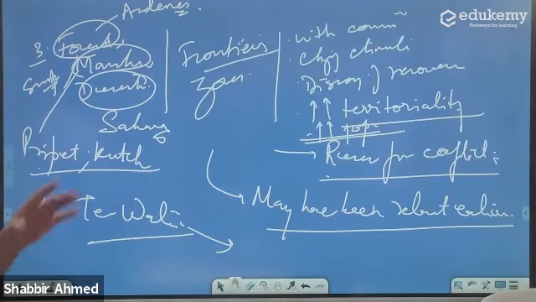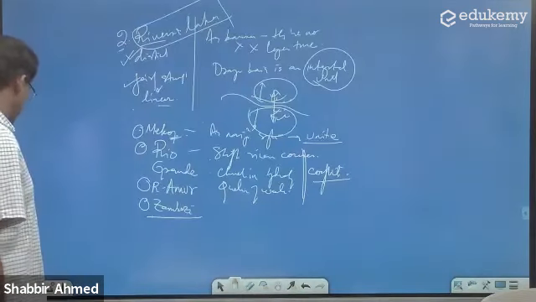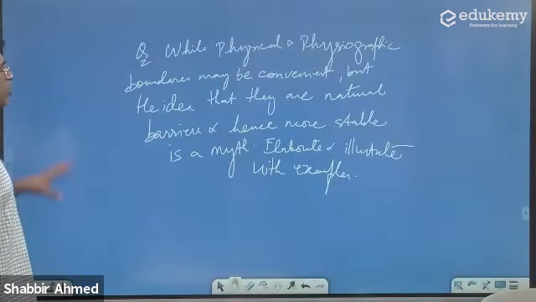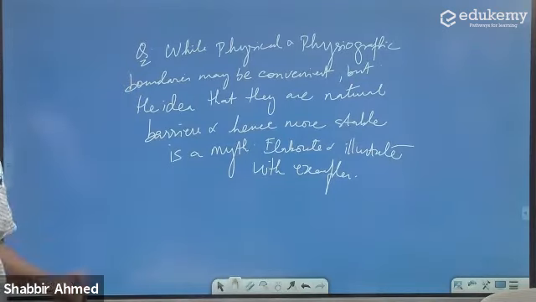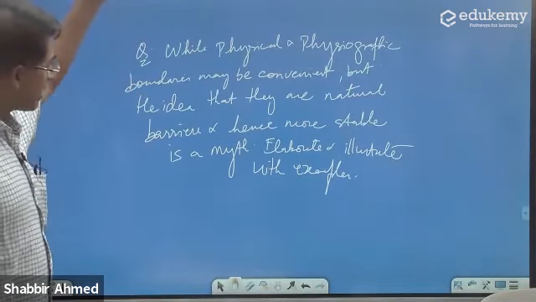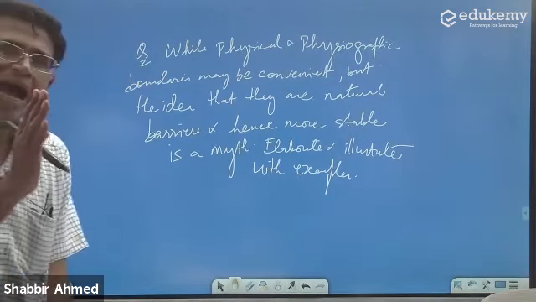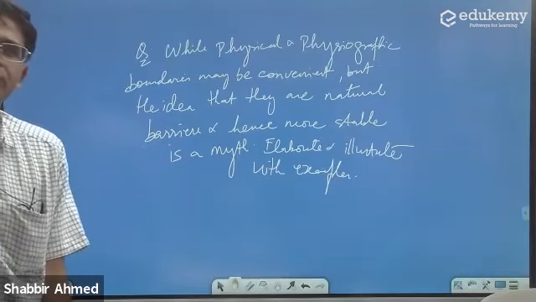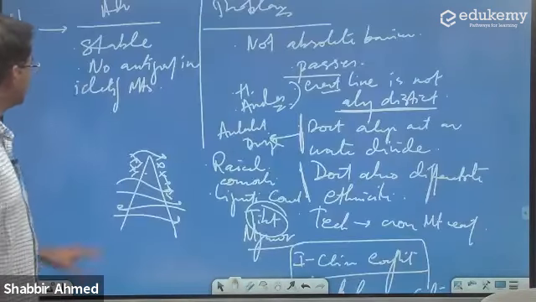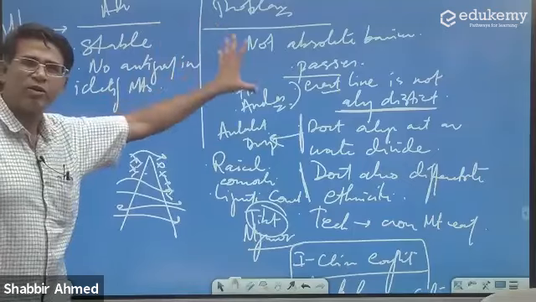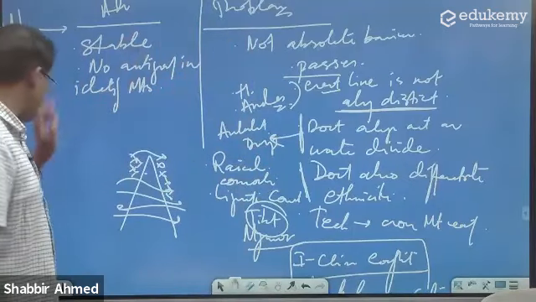See what the problem with this question was: when you see the question, it does not look to be difficult. You look at it and think, yes, I know this. But when you sit down to write, you will have a challenge. You will not know how to break up the answer. And that's what I helped you do. First write about mountains, that they are no longer absolute barriers.